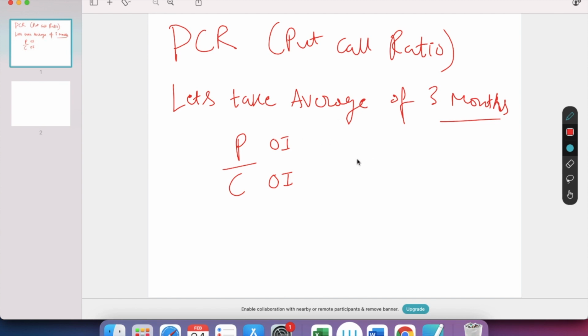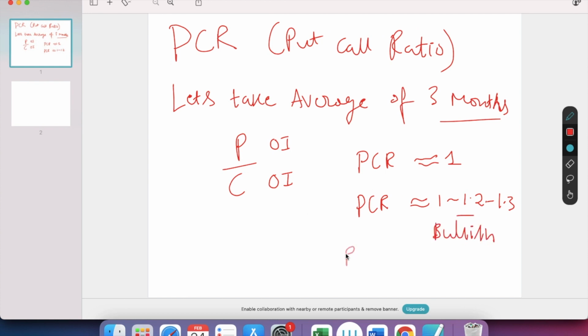Now PCR, the put call ratio, in the ideal scenario is equal to 1. That means both buyers and sellers are equally strong. If put call ratio is above 1, let's say 1 to 1.2 or 1.3, this is bullish.